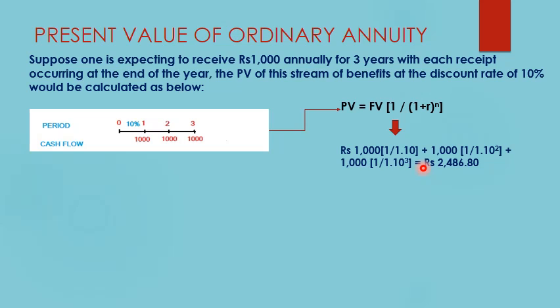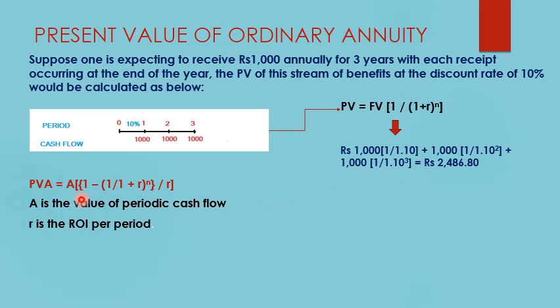But again, as we saw, this is a tedious process. Since the time over here was 3 years, we calculated it easily, but it may happen that the time period may be 20 years or 25 years. In that case, we use the formula of present value of annuity, which is given by A times the bracket 1 minus 1 divided by 1 plus r raised to the power n bracket closed, divided by r. A over here is the value of the periodic cash flow, that is this rupees 1000 which is occurring at the end of each period, and r is the rate of interest.